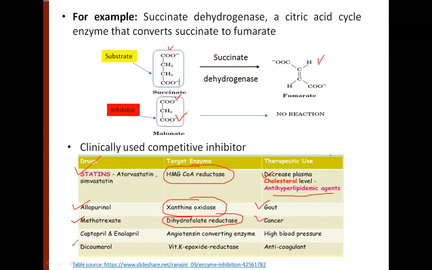Dicumarol is a vitamin K analog. So what does it do? It inhibits an enzyme, vitamin K epoxide reductase, and it is given as an anticoagulant. In patients where there are issues with blood clotting, this anticoagulant is given.